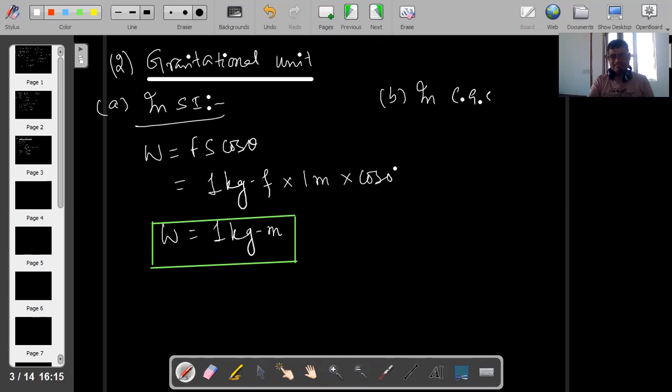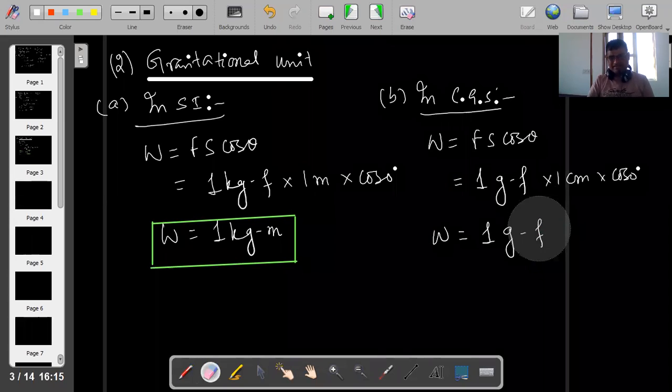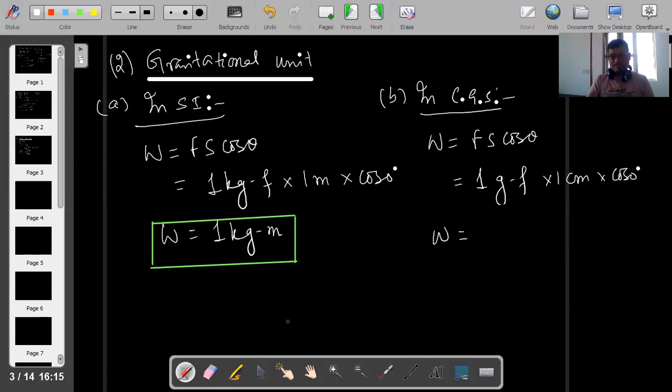In CGS, W is equal to F s cos theta. 1 gram force or gram weight into 1 centimeter into cos 0. 1 gram force is the unit of force, so this is 1 gram centimeter.